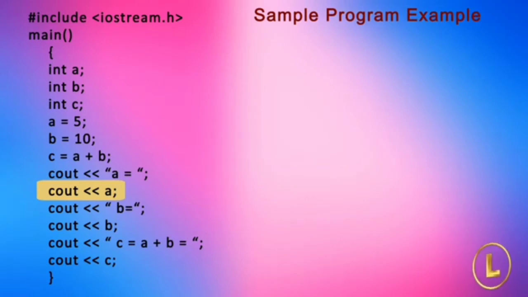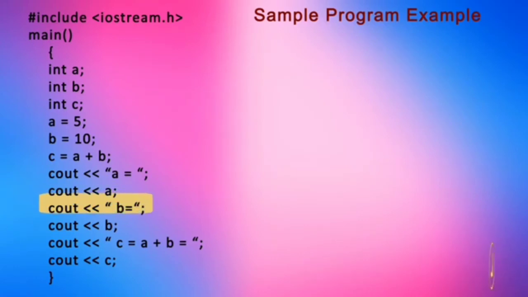In the statement cout, less than, a, there is a variable name, a. Now cout will not display a, but the value of a. The cout interprets that a is a variable of integer type. It goes to the location a in the memory, takes its value and displays it in integer form on the screen.